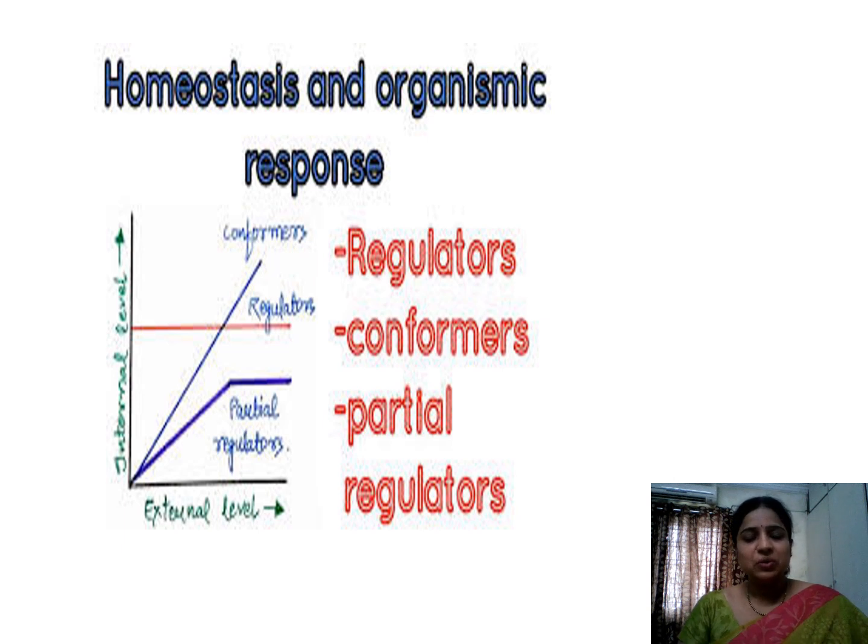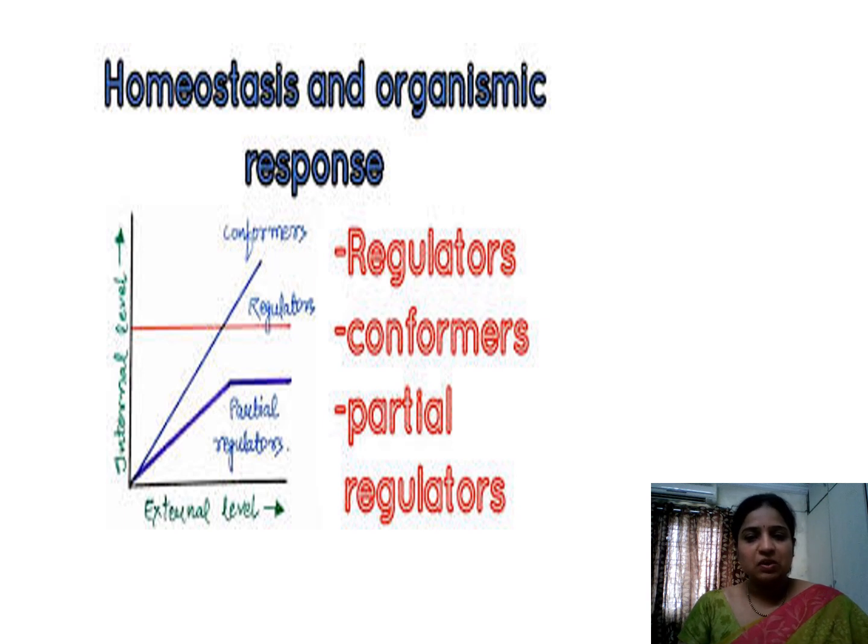Okay, now what happens to the camel means the camel changes its temperature with respect to surroundings only up to a certain extent. And thereafter, though there is change in the temperature outside, the internal body maintains constant temperature. So such type of organisms, we can call them as partial regulators. Best example is camels. And for conformers, the example is amphibians, fishes, or the cold-blooded organisms, where there is no constancy of temperature, internal environment. Their environment changes with respect to surroundings.